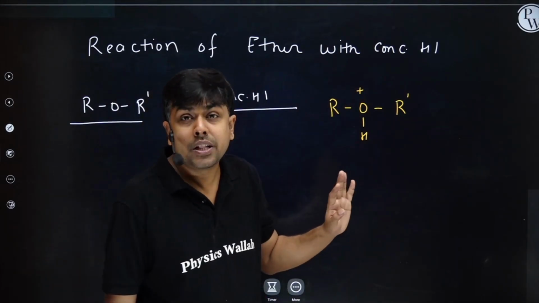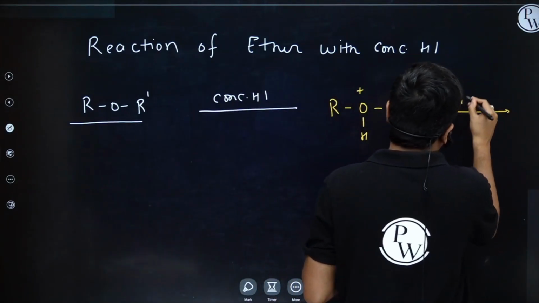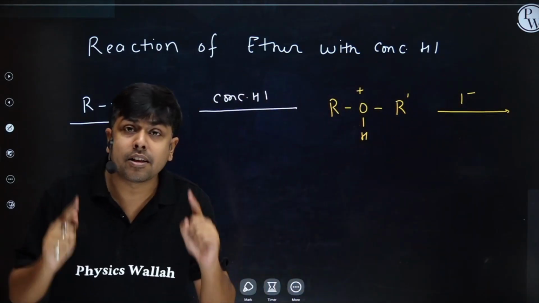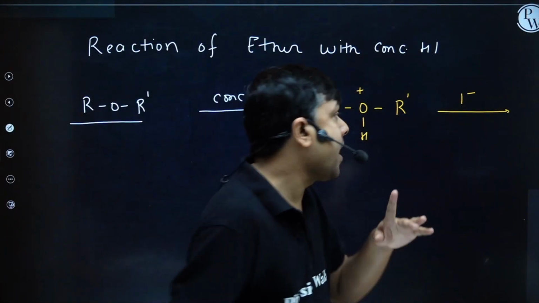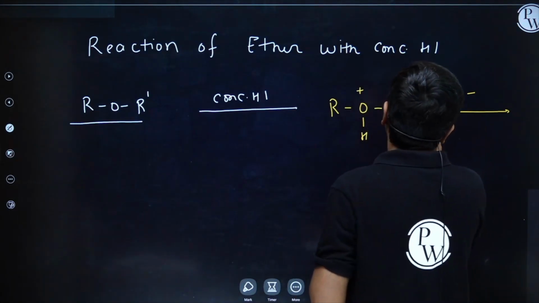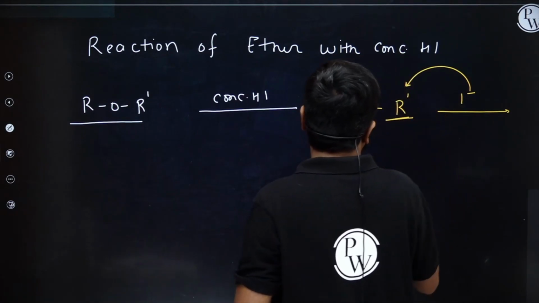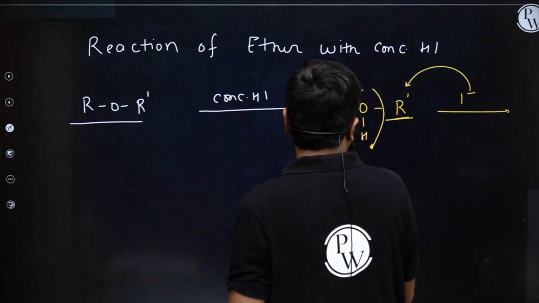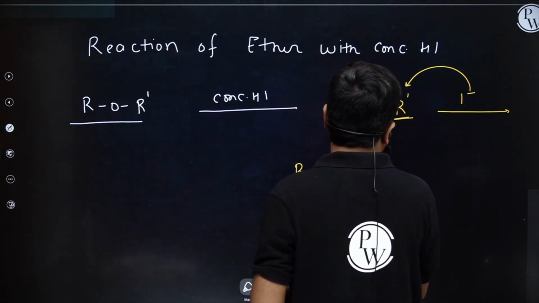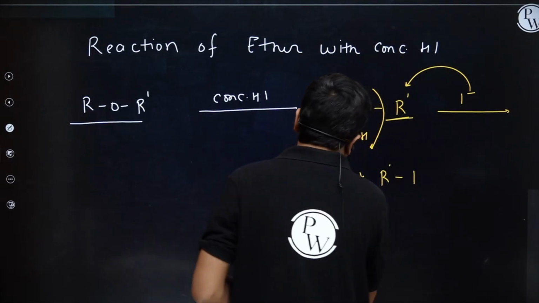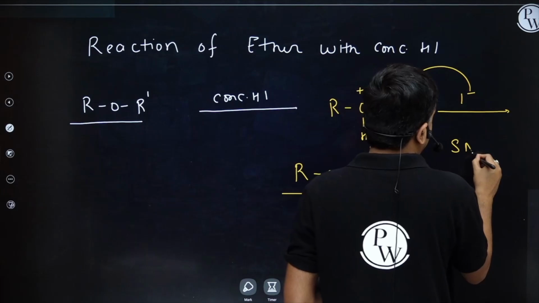Obviously the bond has to cleave. Now the nucleophile will come into picture. This I minus will attack on the less substituted carbon, and the reaction will occur via SN2 pathway. Let us suppose this one is less substituted. So I minus will attack here. As soon as it attacks here, this bond will cleave. So I will have the formation of ROH plus R dash I.